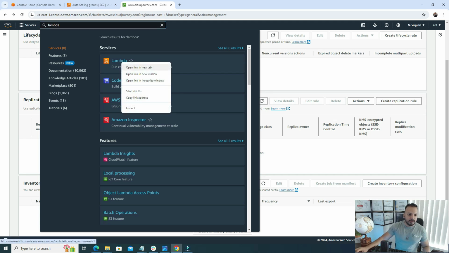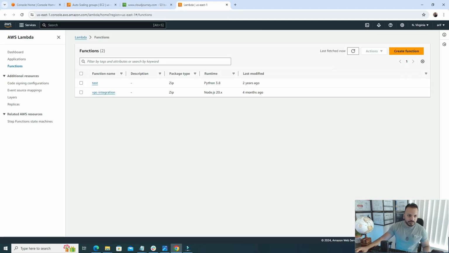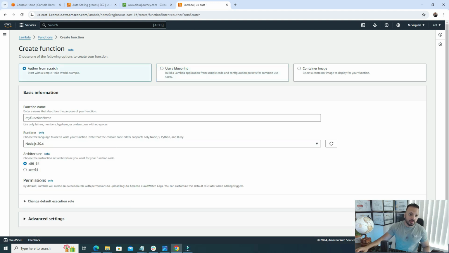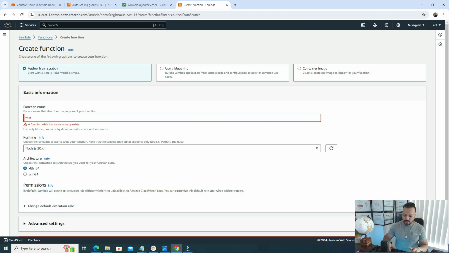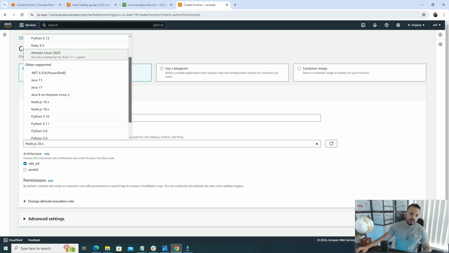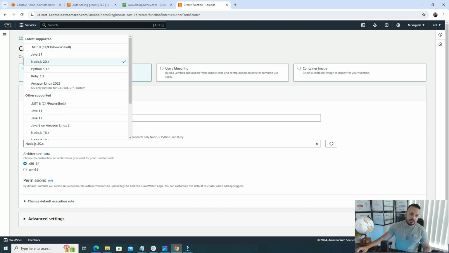So let me open Lambda in a new tab under the AWS console. I do have a few Lambda functions already in here. If I click create a function, we have the option of blueprints, we can also deploy a container image in a Lambda function, and we can also create a Lambda function from scratch. Once I give it a name, the thing that I want to show you is the runtime. We have a lot of options in here. If we want to run our Node.js code or Java or Ruby, anything we can run under the Lambda function.